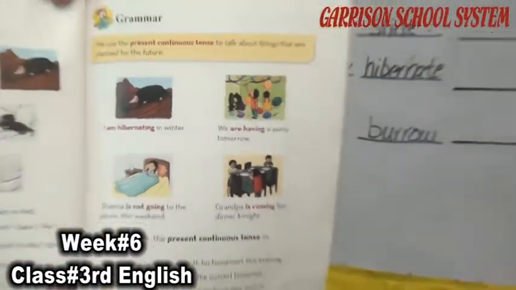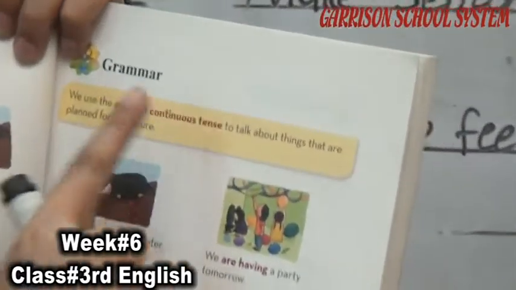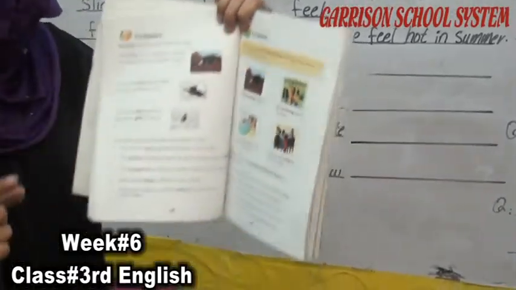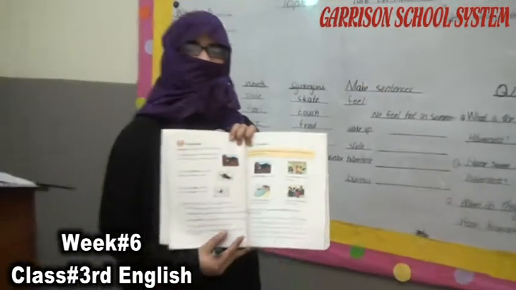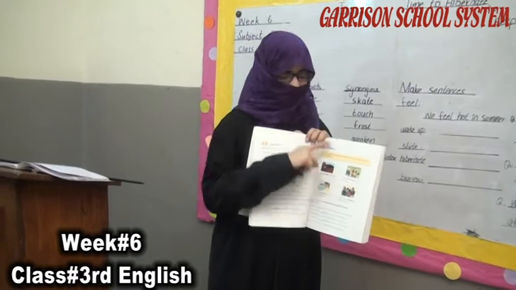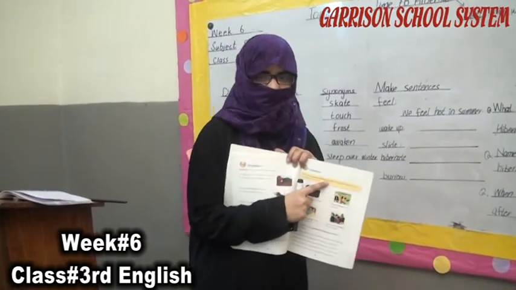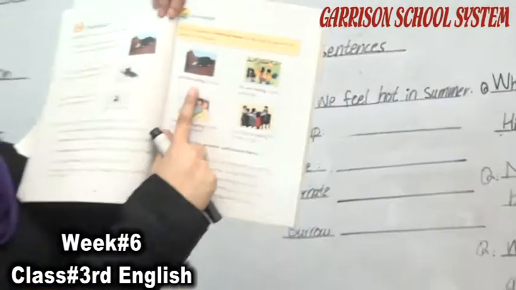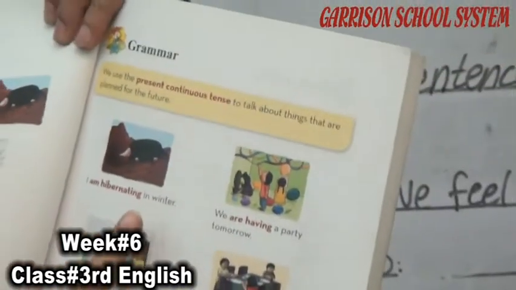Now come on the next page, which is page number 49 of the course book. Okay, on this page we read about the present continuous tense. Do you have any clear concept about the present continuous tense? Present continuous tense sentences tell us about a future plan. In the simple present tense we read about things we are doing at once. But in the present continuous tense we read about things in the future plan. They are highlighting some words. They are telling us that these are in the present continuous tense.